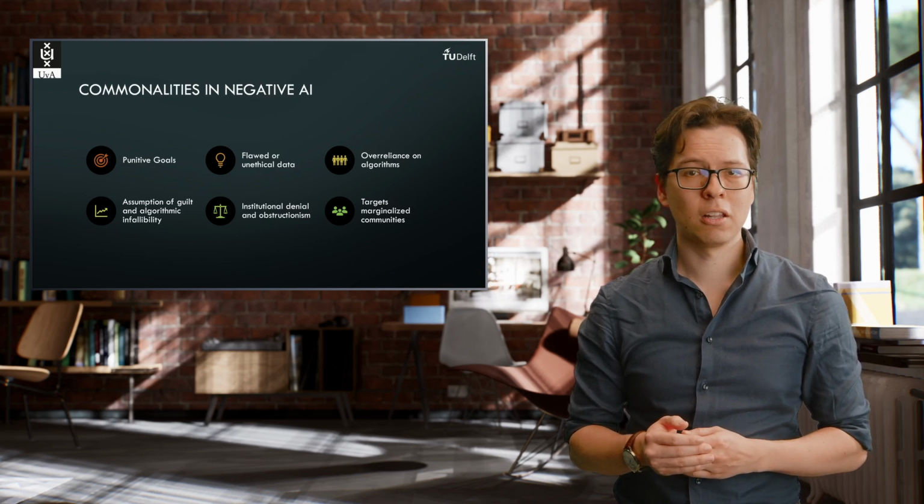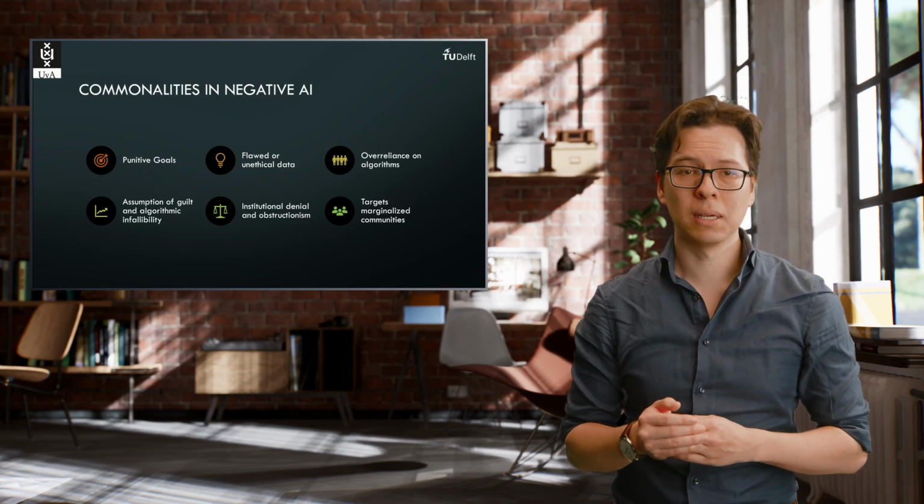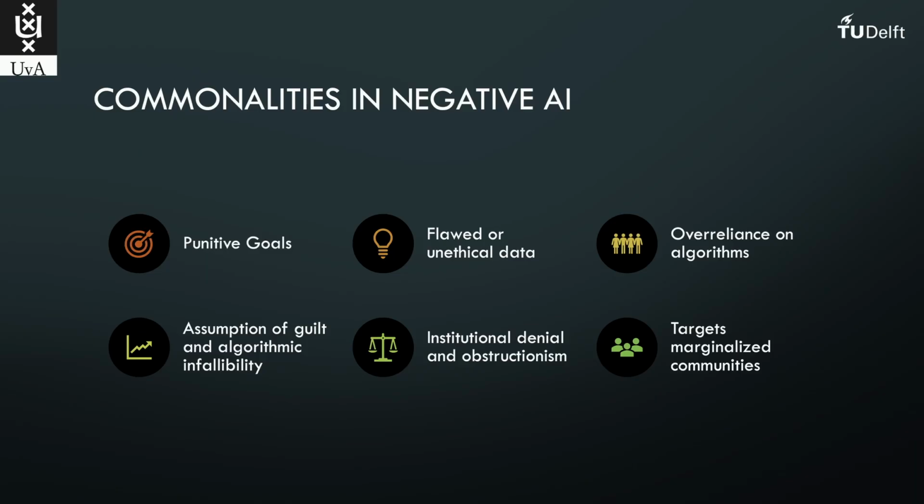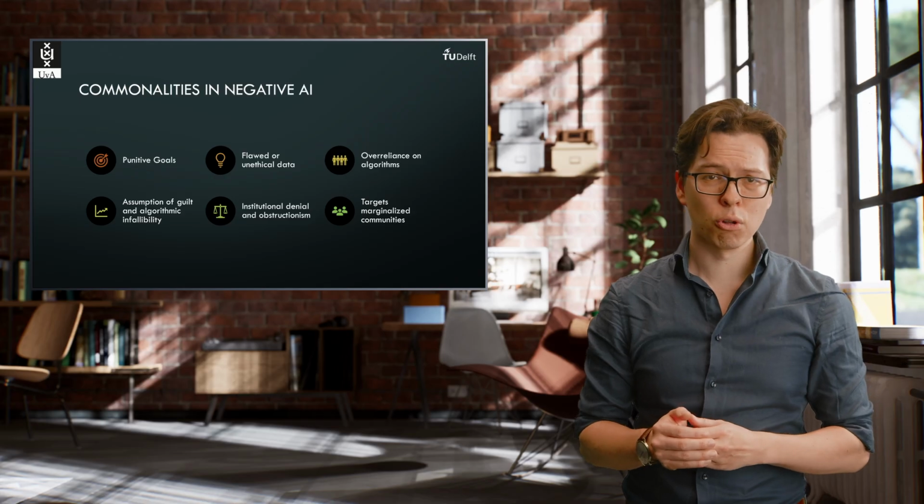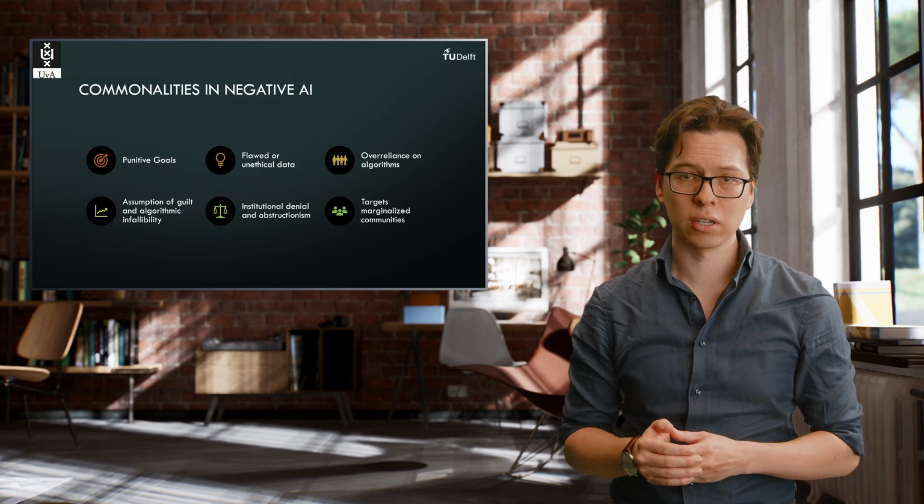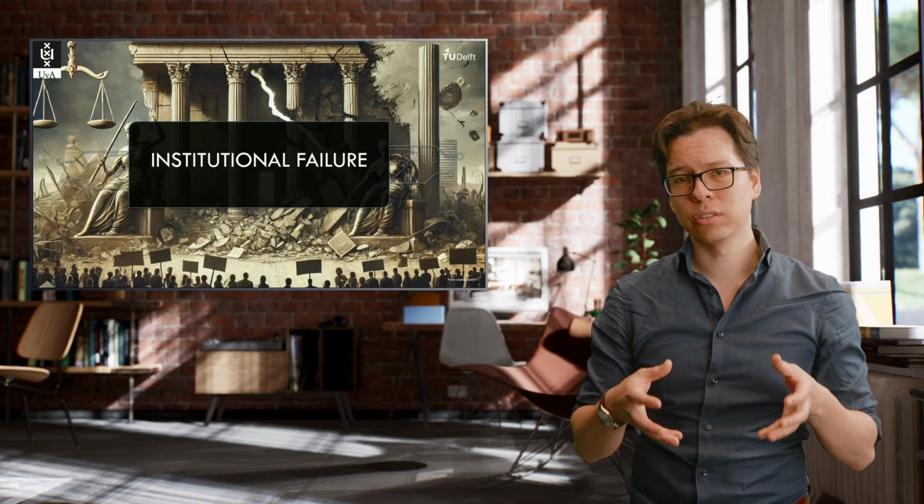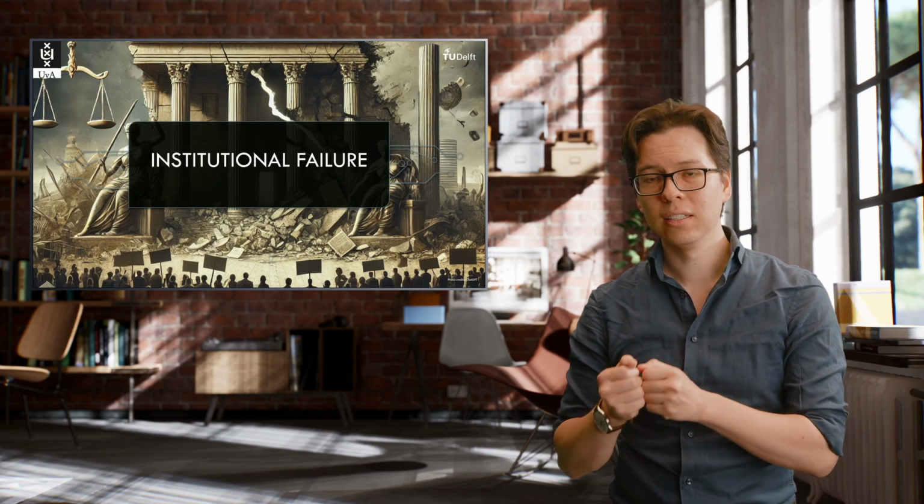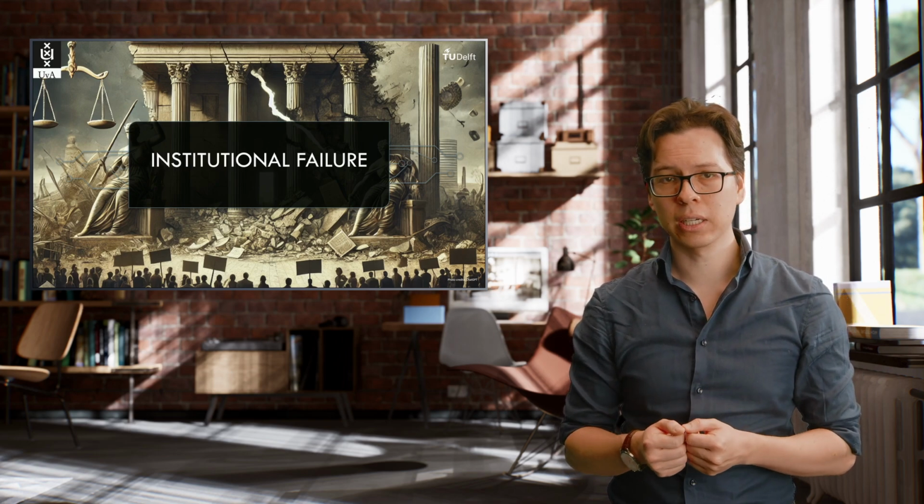The systems operated on the premise that human errors were intended as malicious and that algorithmic outputs were beyond any reproach. 5. Institutional denial and obstructionism. Organizations resisted accountability, denied wrongdoing, and obstructed transparency efforts. 6. Targeted marginalized communities. Vulnerable populations, often with fewer resources to contest accusations, were unfairly targeted. These factors underscore these institutional failures rather than the technological flaws alone. This is what often drives harmful AI applications.